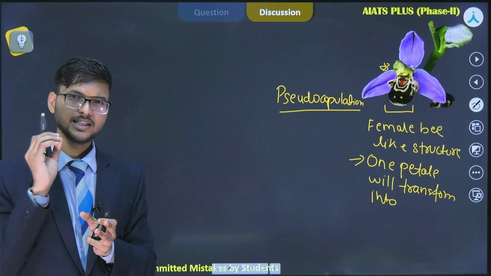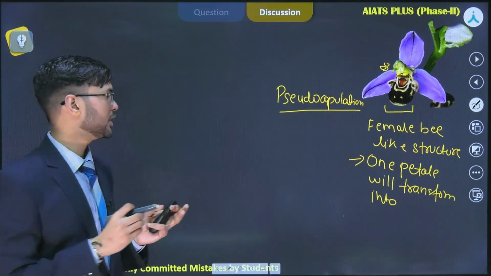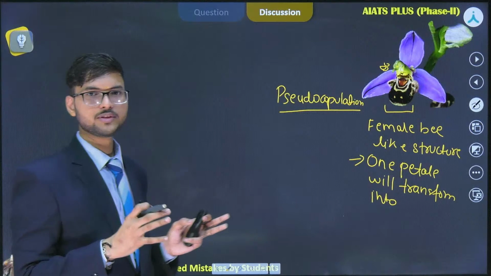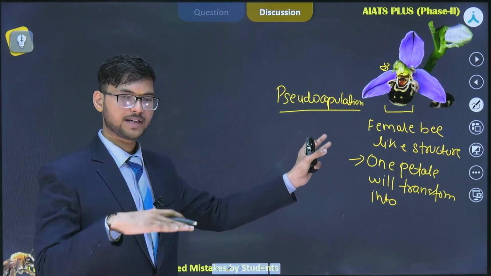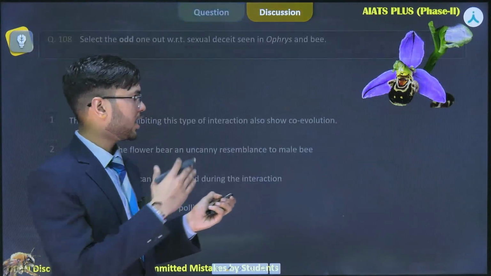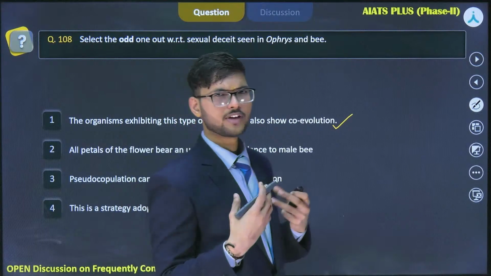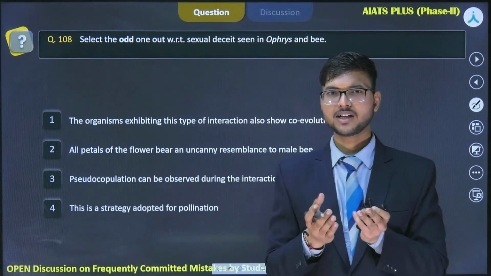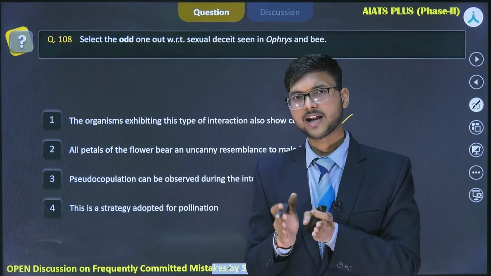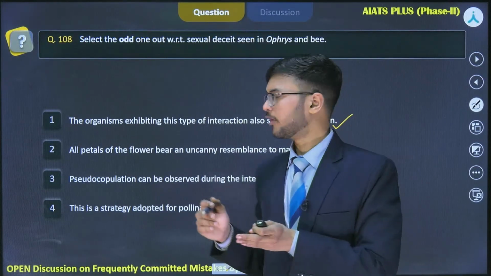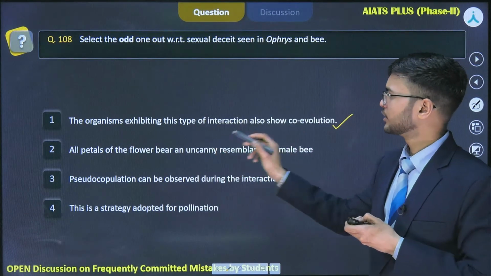The rate of pollination will decrease, because the male bee will not perceive the petal as a female bee, and pollination will be deprived. So this structure of a single petal developing into a female bee like structure is a coevolution process, where it is trying to resemble a female bee of a particular species of insect. So this option is true.